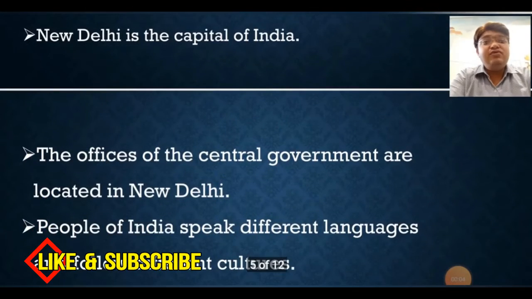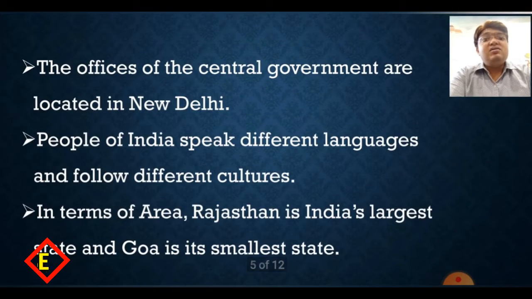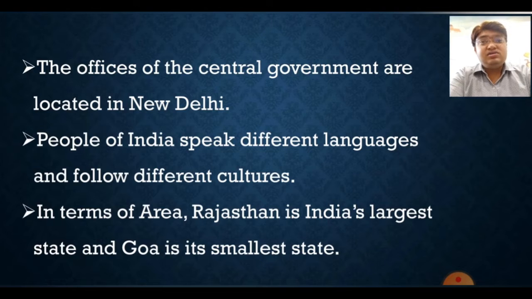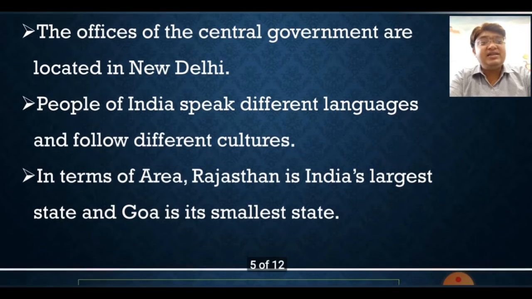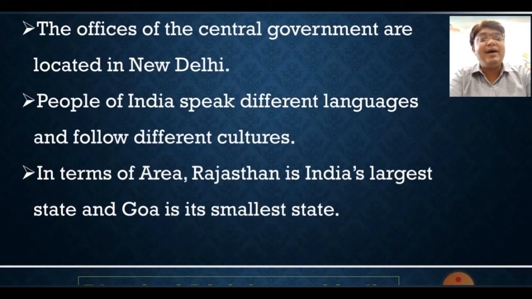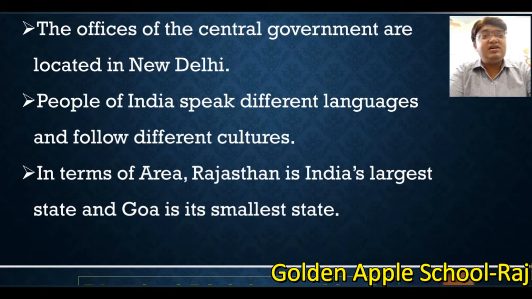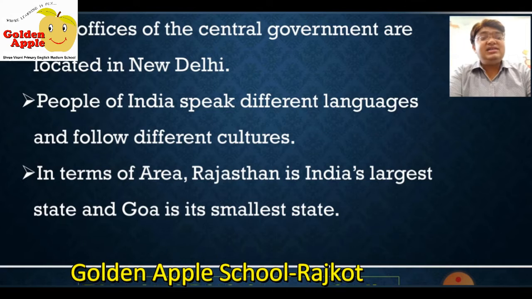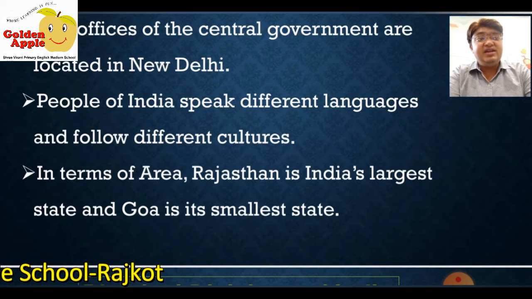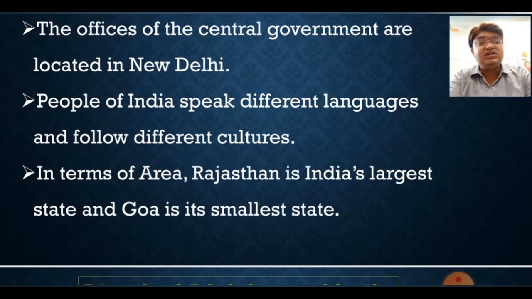Now, when we move further, we know that in New Delhi many government offices are located. So the offices of the central government are located in New Delhi. People of India speak different languages and follow different cultures. In terms of area, Rajasthan is the largest state and Goa is the smallest state. We know that India is the only country in the world in which different people speak different languages and different cultures are followed.